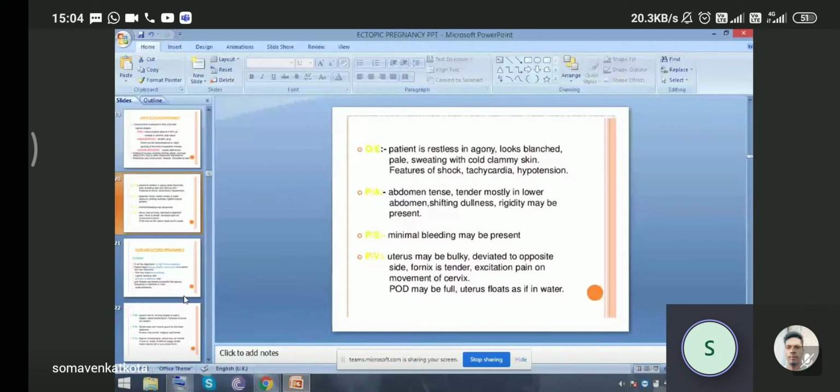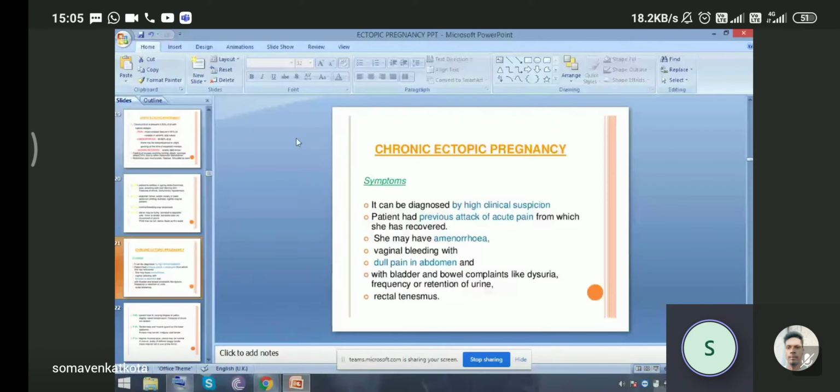Now the second topic is chronic ectopic pregnancy. What are the symptoms? It can be diagnosed by high clinical suspicion. The patient had a previous attack of acute pain from which she has recovered. She may have a history of amenorrhea, then vaginal bleeding with dull pain in the abdomen, and with bladder and bowel complaints like dysuria, frequency or retention of urine. And sometimes the patient may complain of rectal tenesmus. So all these are the symptoms of chronic ectopic pregnancy.